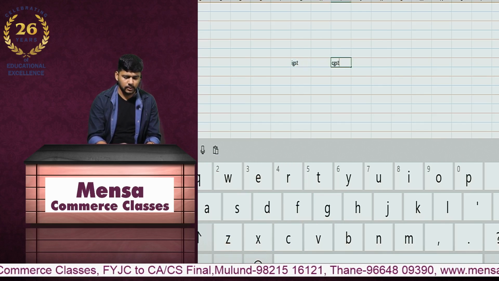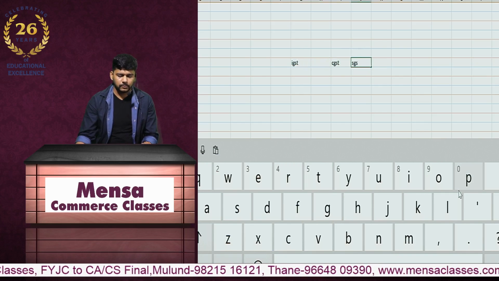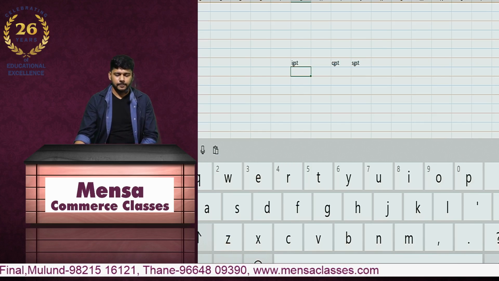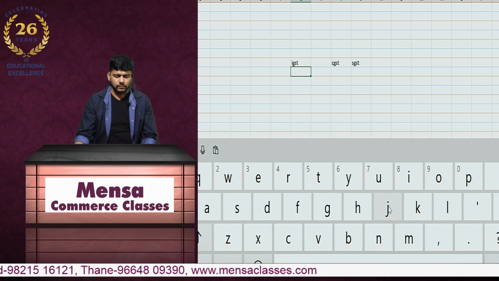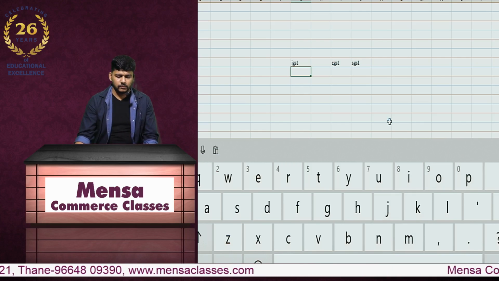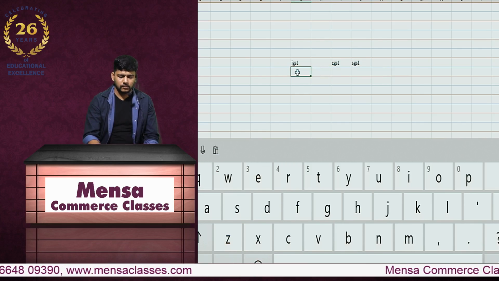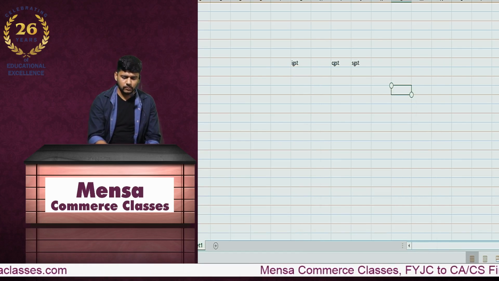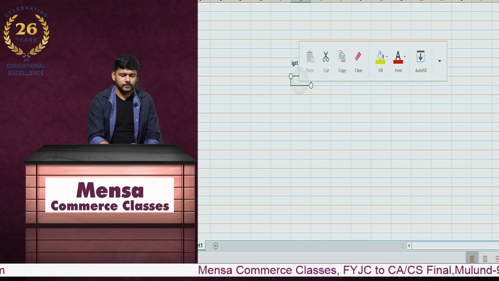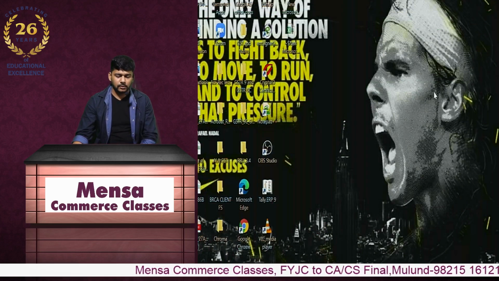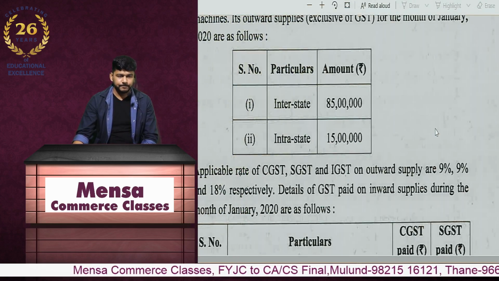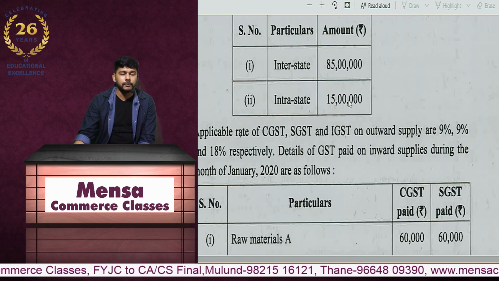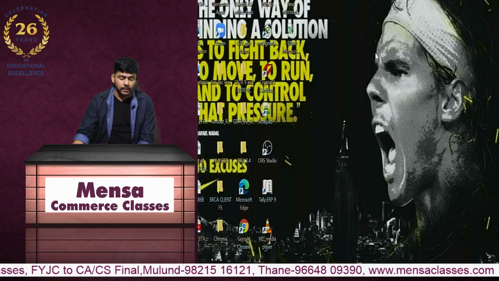So IGST, CGST and SGST. Right. So here now, how much is our liability? The outward liability will be 85 lakh rupees at 18% and 15 lakhs at 9%. So I'll just put it over here.